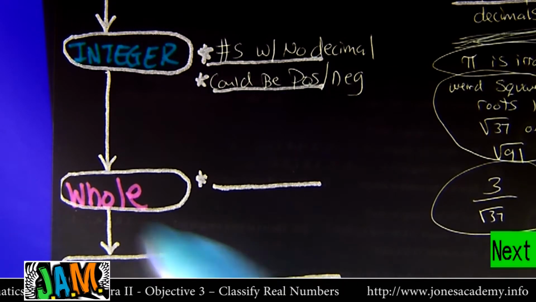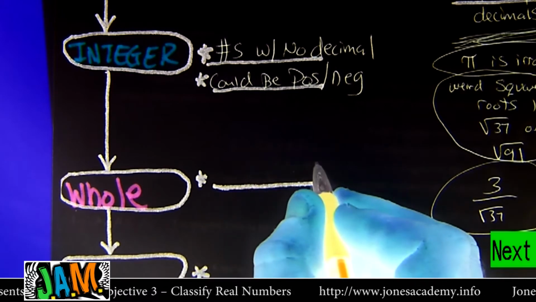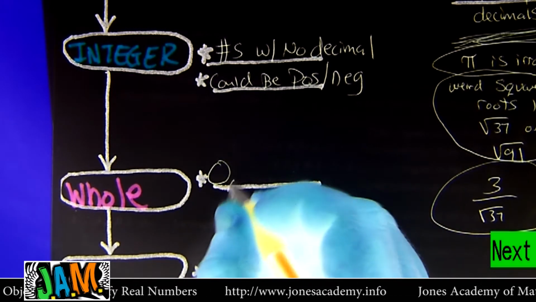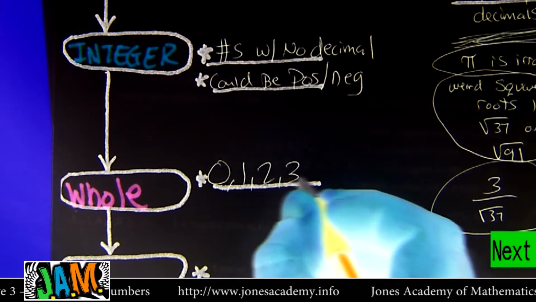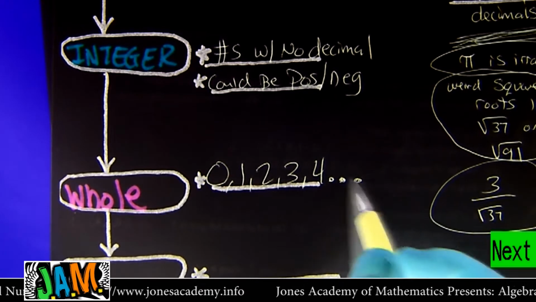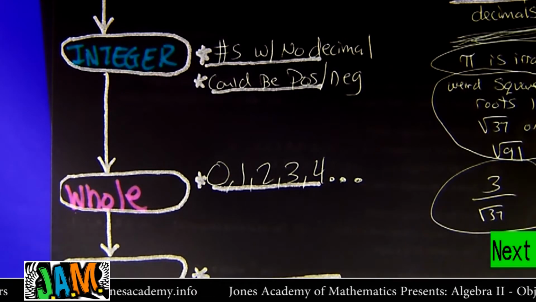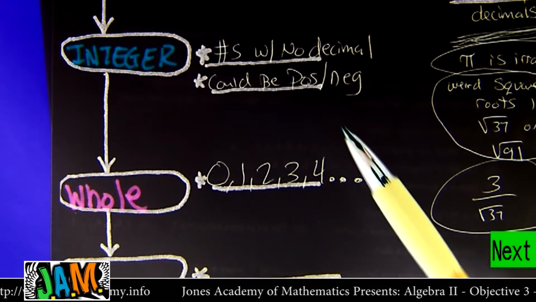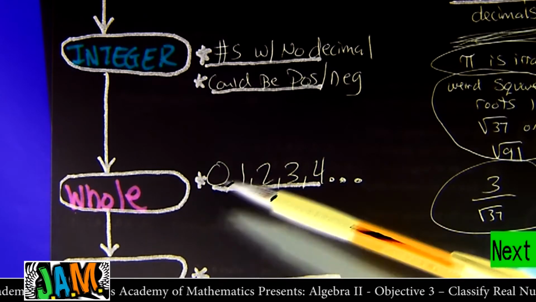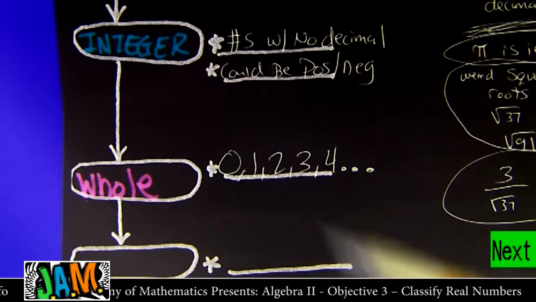Whole numbers. Now, what are whole numbers? We'll just write out what they are, starting with 0 is a whole number, and then up. 0 is a whole number. 1 is a whole number. 2 is a whole number. 3 is a whole number. 4, and then I'm going to put dot, dot, dot. The dot, dot, dot means I would keep going, 5, 6, 7, 8, but my pen will run out of ink, and I will be dead by the time I get to the end of all the whole numbers, because it just doesn't stop. All right, that's the whole numbers.